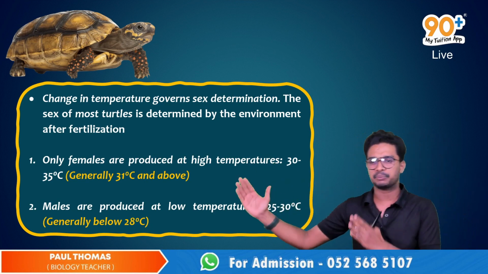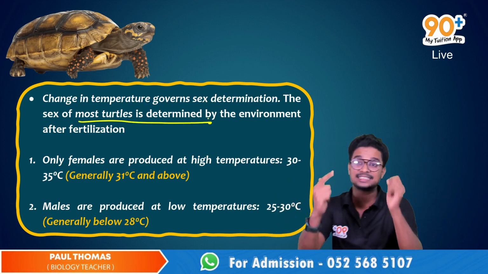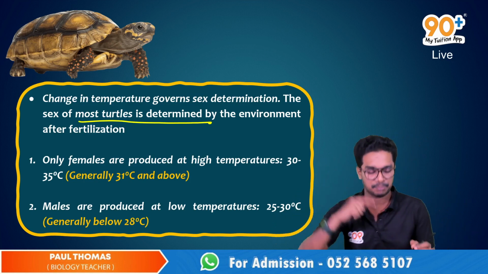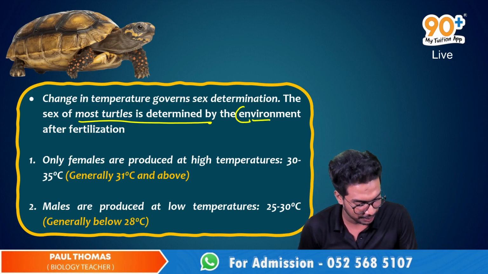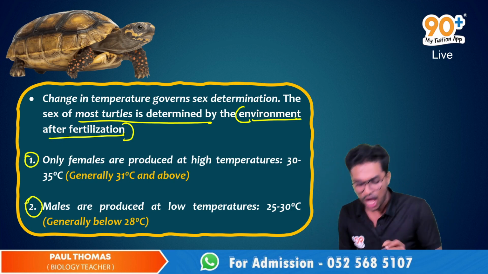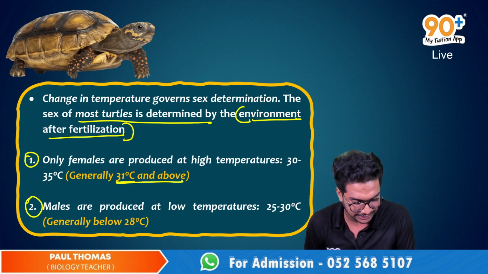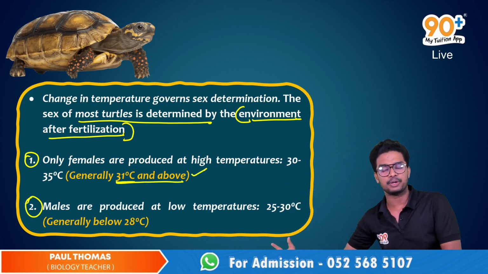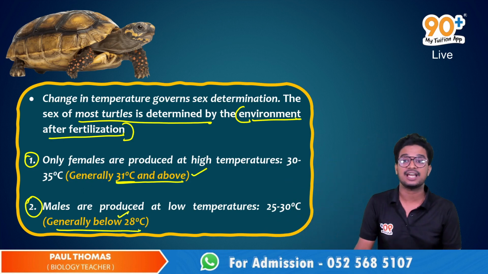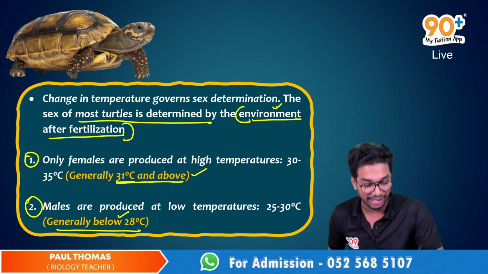The change in temperature governs the sex determination. The sex of most turtles is not determined by genetics, but by the environment after the fertilization event. Here are two conditions. Only females are produced at a higher temperature, generally 31 degrees Celsius and above, and males are produced at a lower temperature, generally below 28 degrees Celsius.